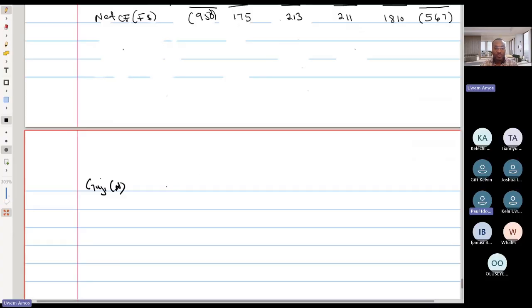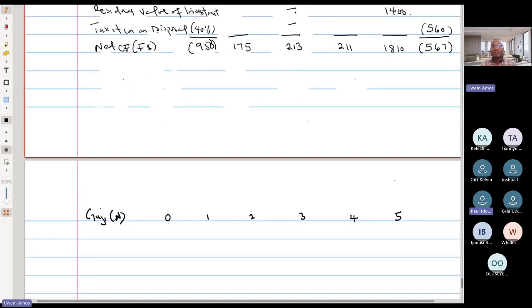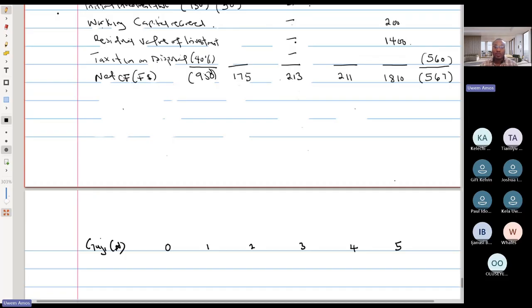So years 0, 1, 2, 3, 4, 5. These are the values we had from our foreign country. 950 F dollar, which is our currency. I don't know what F stands for. They didn't tell us what F stands for. We had 175, we had 213, we had 211, we had 1810, and then we had 567.